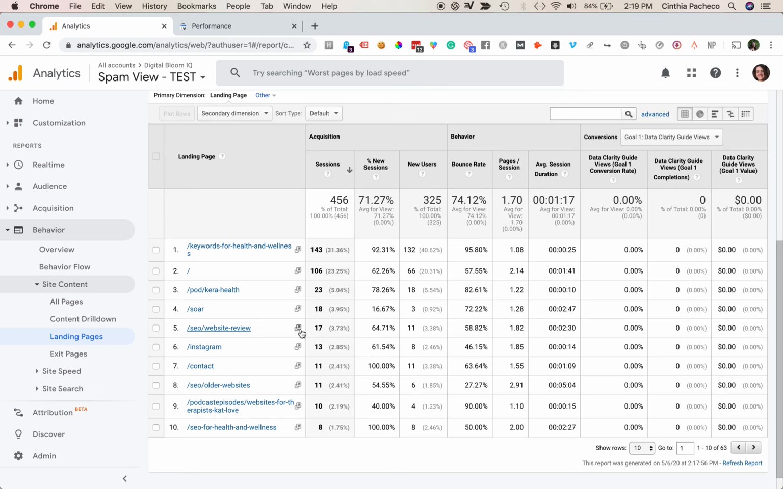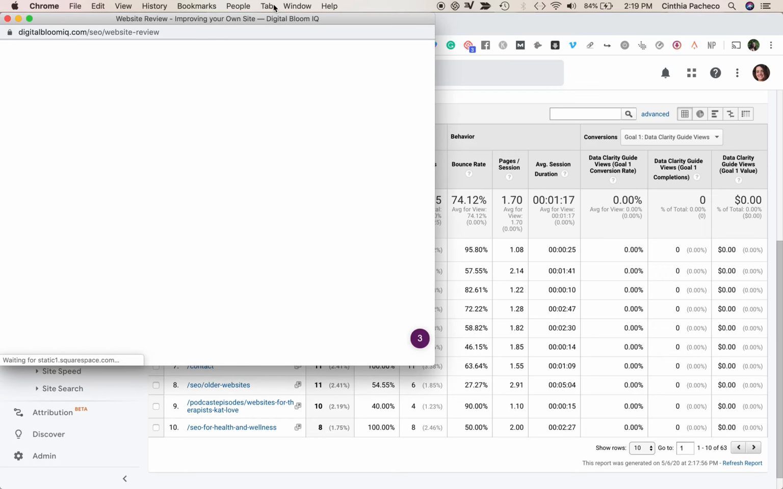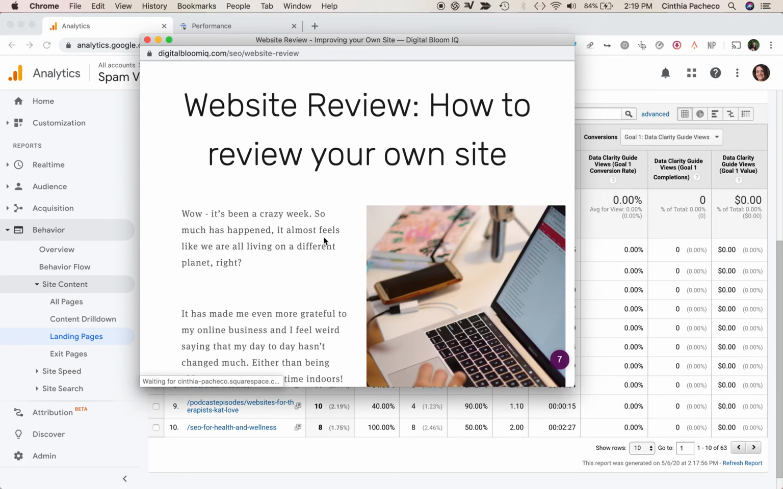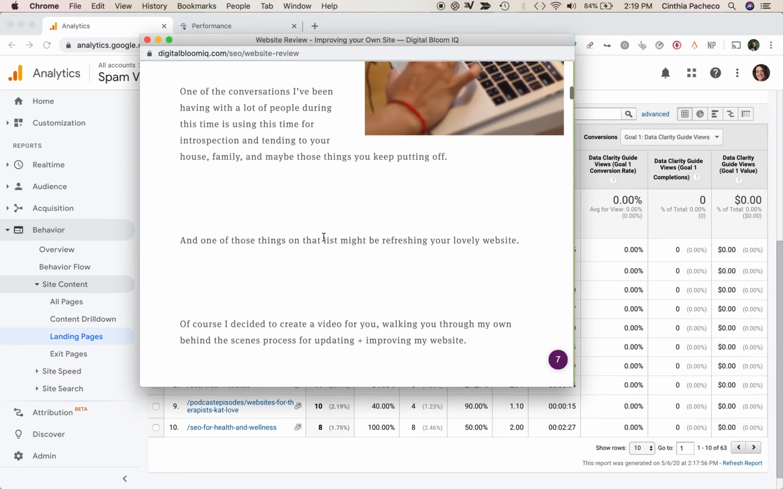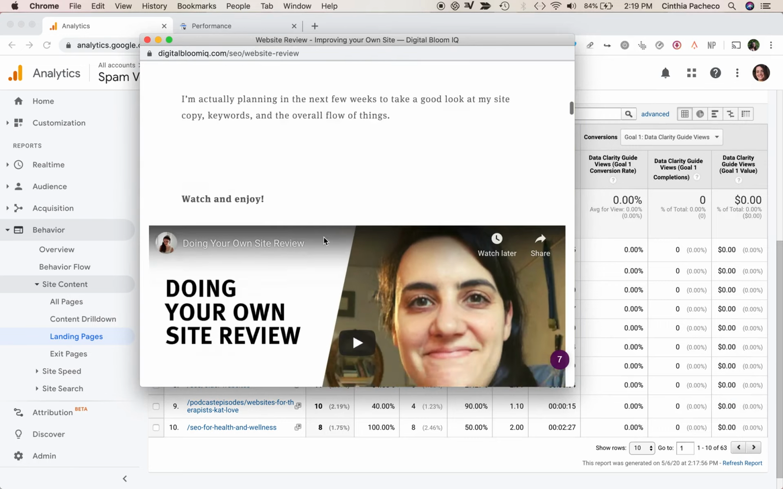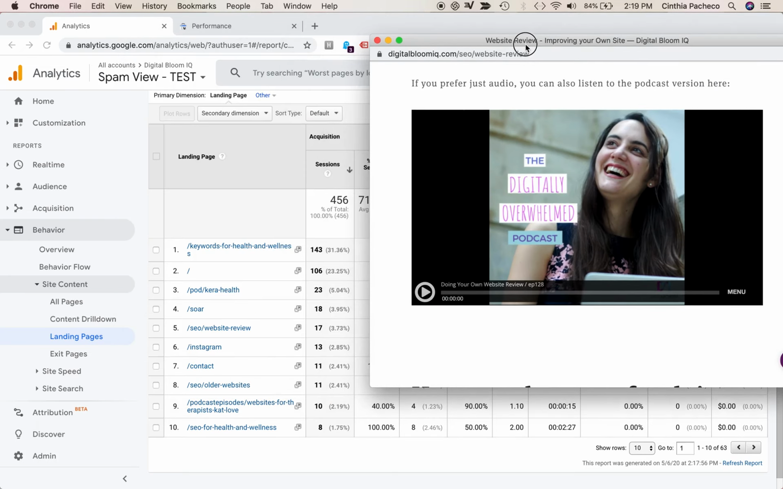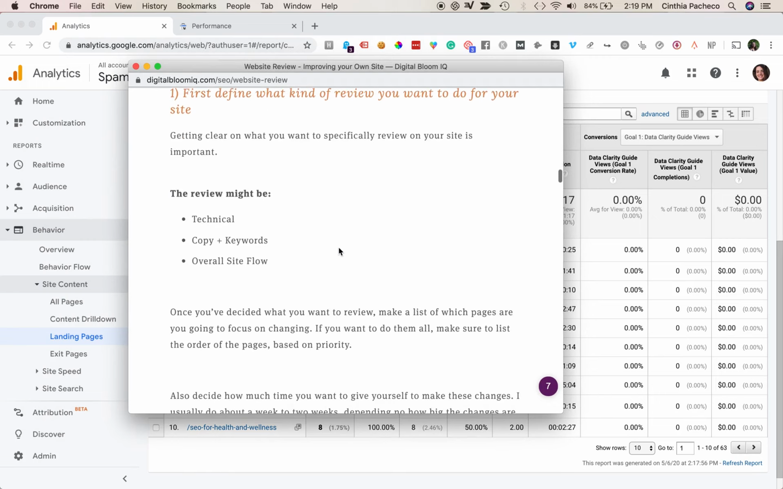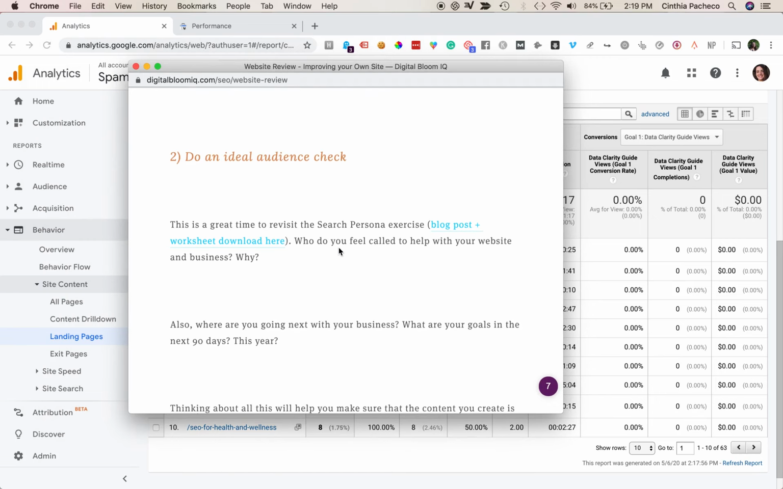So I could even go, if you click here, this little arrow will actually open up the page for you in case you don't remember it, or you just want to refresh your memory. And here's another indication of a metric that's doing well. This page had a 50% bounce rate.